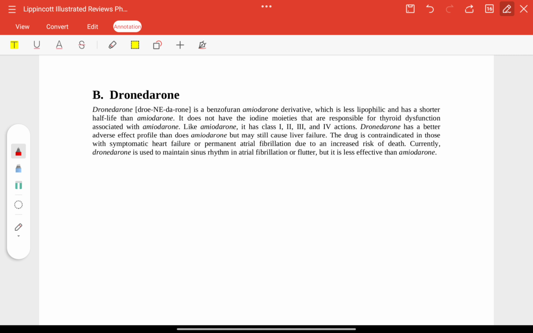Dronedarone. It is a benzofuran amiodarone derivative which is less lipophilic, has a shorter half-life, and has a better adverse effect profile, but not in patients with symptomatic heart failure. The drug is contraindicated in symptomatic heart failure and permanent atrial fibrillation. Currently, it is used to maintain sinus rhythm in atrial flutter and fibrillation.